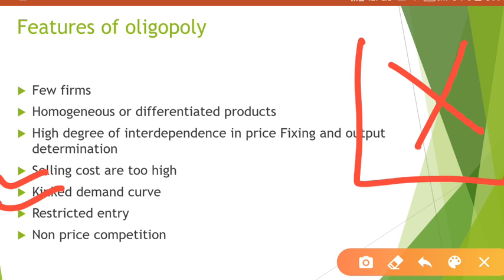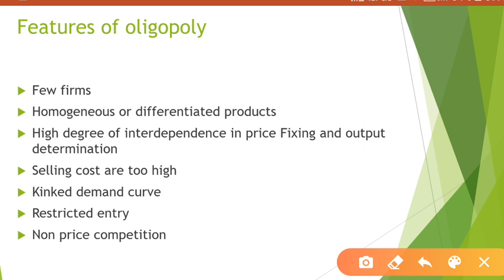It may so happen the customer will not react at all. It may so happen the customer will react drastically, okay? So here you cannot predict. That's why you don't have a proper shape of demand curve. You cannot find a proper shape of demand curve, okay? That's why we say here the demand curve is kinked. That means it is not determined. The shape of demand curve is not determined.